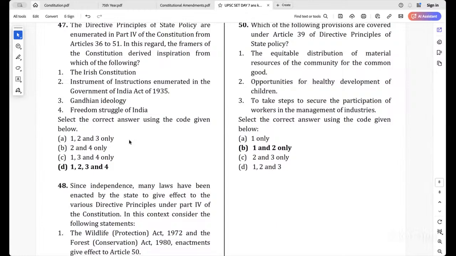Yes or no? Gandhi was in freedom struggle. You don't have doubt about that. If you are telling Gandhian ideology is there, then why freedom struggle was not there? யாரெல்லாம் freedom struggle அது கிடையாதுன்னு நினைச்சது? Only 3 போட்டது. மத்தவங்க எல்லாரும் freedom struggle include பண்ணிட்டீங்க. Okay? See, this is a common logic which you must think upon.